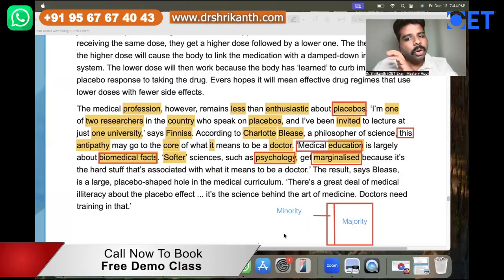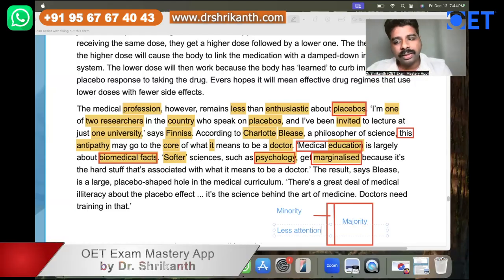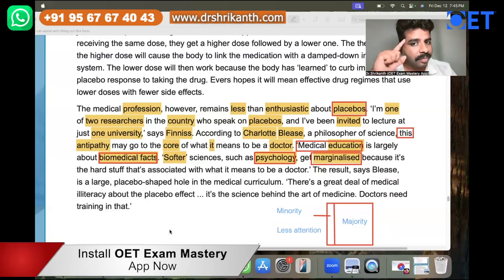Right, as you can see, it is not given the majority attention. It gets only very little attention. The less attention is given to marginalized things, that is psychology. The majority attention is given to the other subjects of MBBS. So let's see, now, what is your duty here? Your duty is to find the reason why it is marginalized. Remember the question. You must never forget the question. The question is asking you why